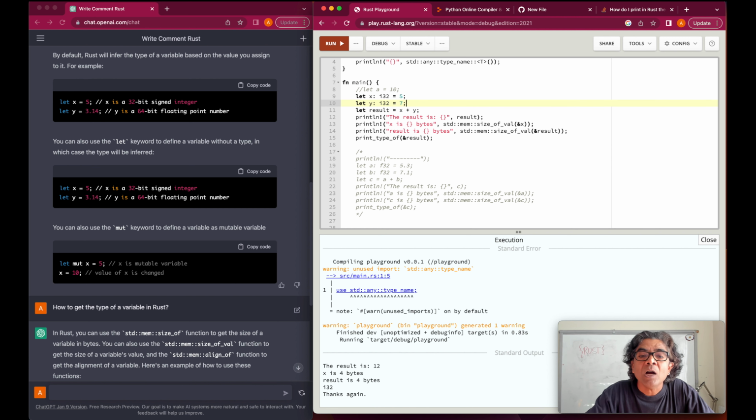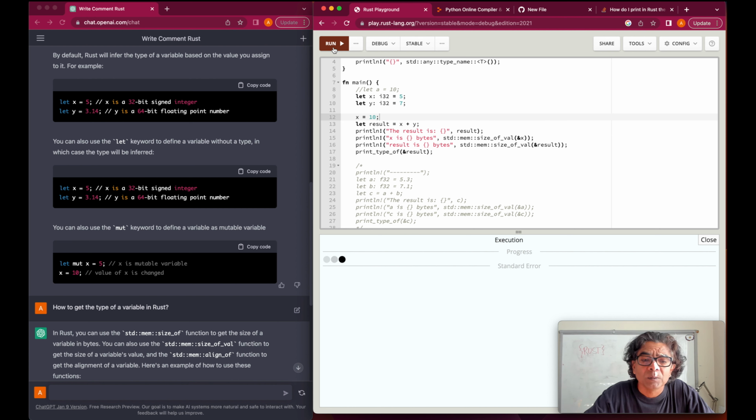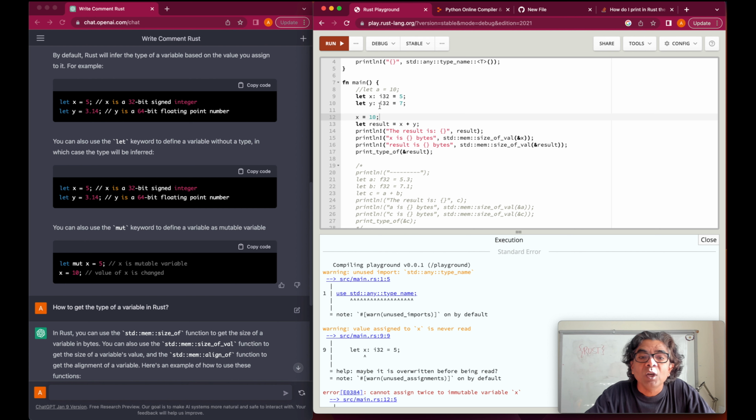5. Now at this point I want to actually change the value of x to 10 here. Let's run the code. As you can see, we hit an error, because we defined the value of x as 5, but very quickly I'm changing x to 10 and we are getting an error.